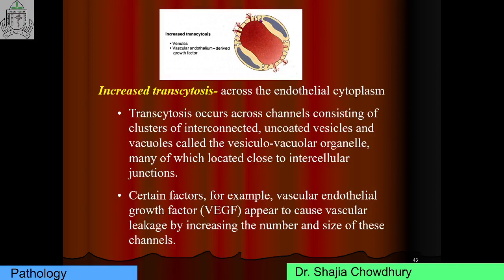These are the vacuoles, and this is called vesiculovacuolar organelle, many of which are located close to the intercellular junction. And vascular endothelial growth factor, an important name, is responsible for this vascular leakage by increasing the number and size of these